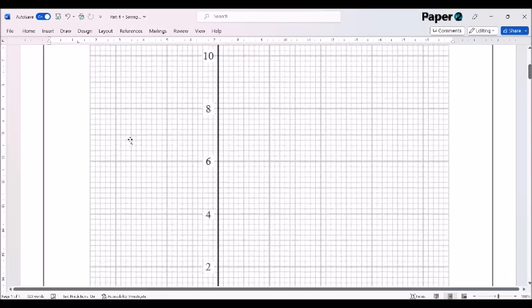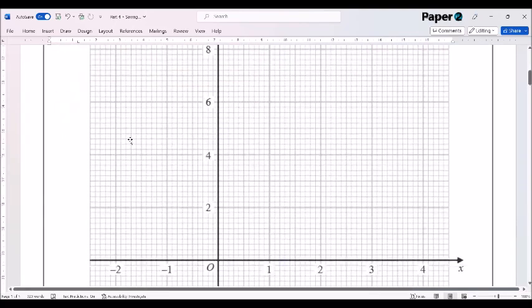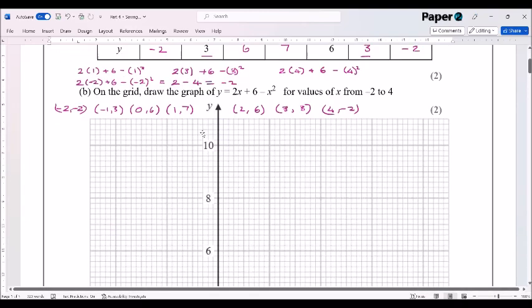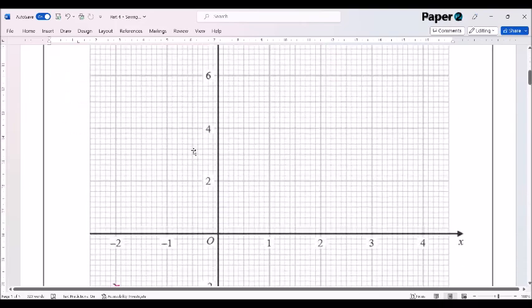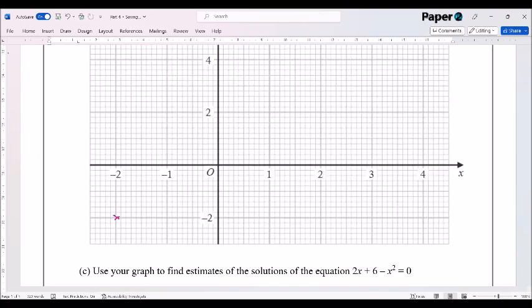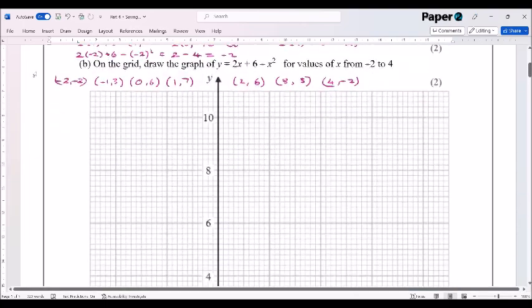Just going to make sure that they're printed in there. So -2, -2 is down here. So -2, -2. That's the first point I want to draw on there. Next point that we're going to draw is -1, 3. So -1, 3. So -1, 3 is just here. Next point that we want to draw is 0, 6.